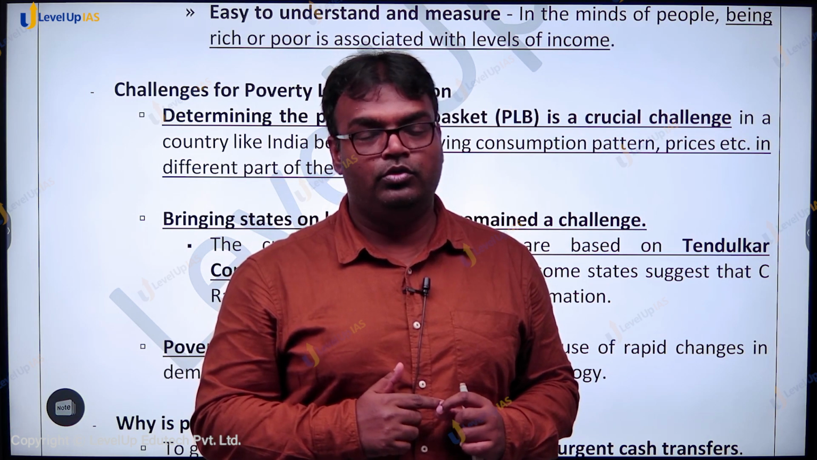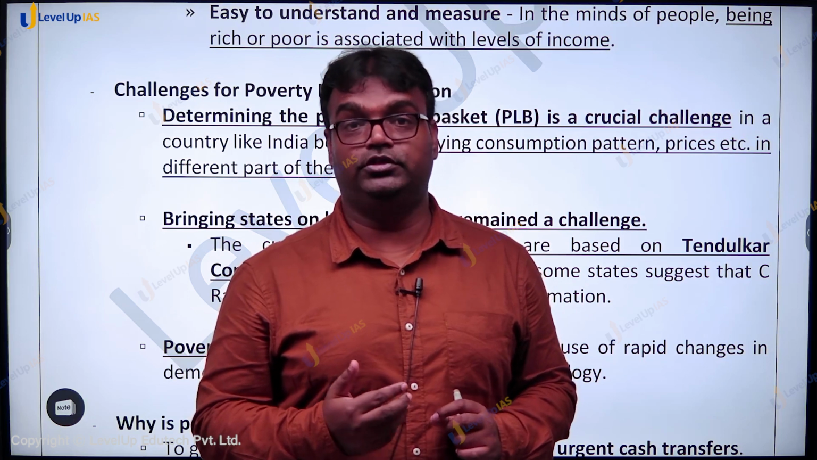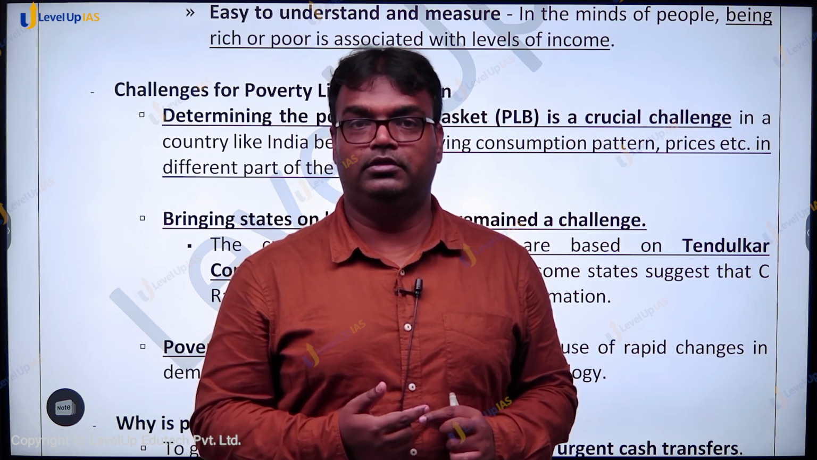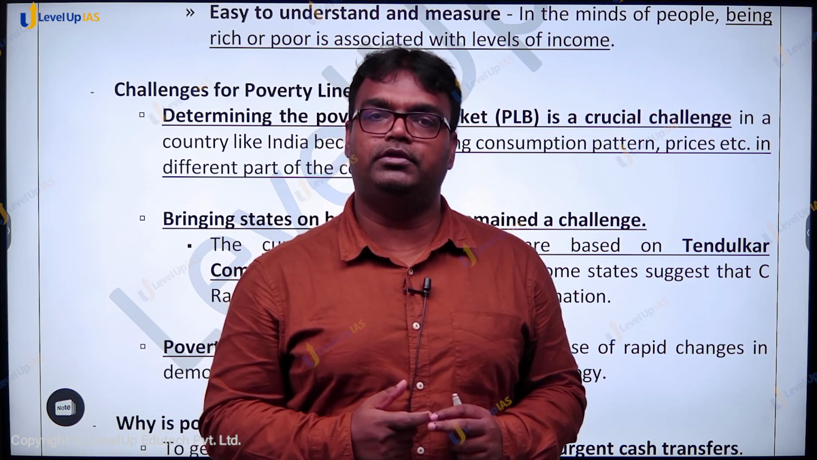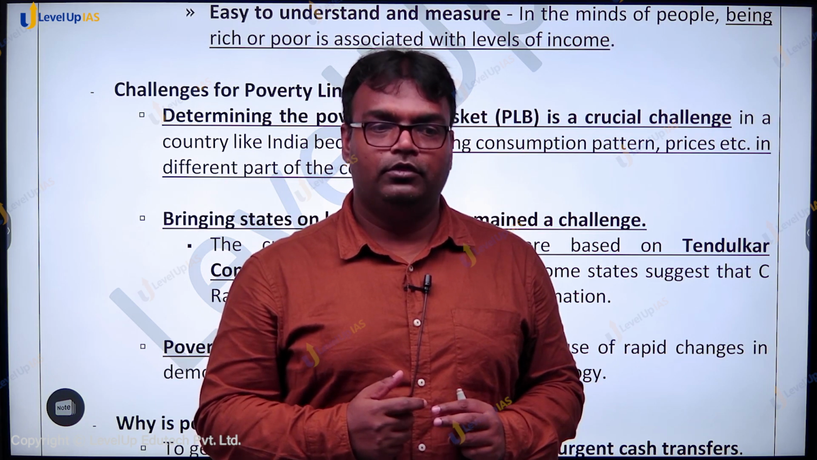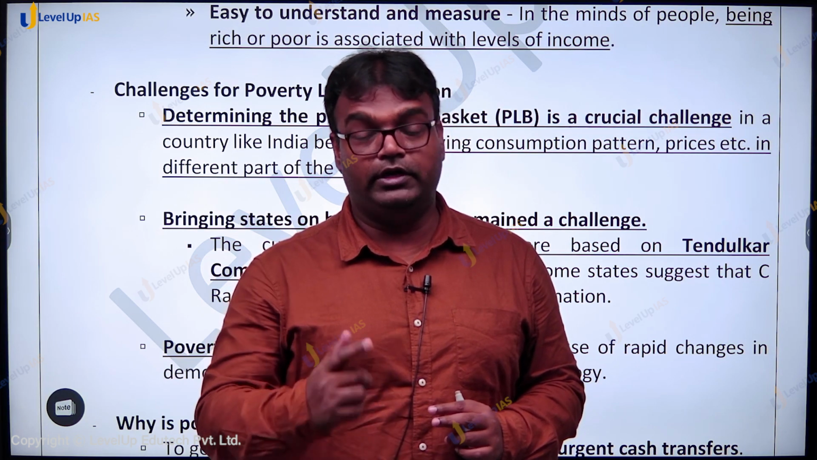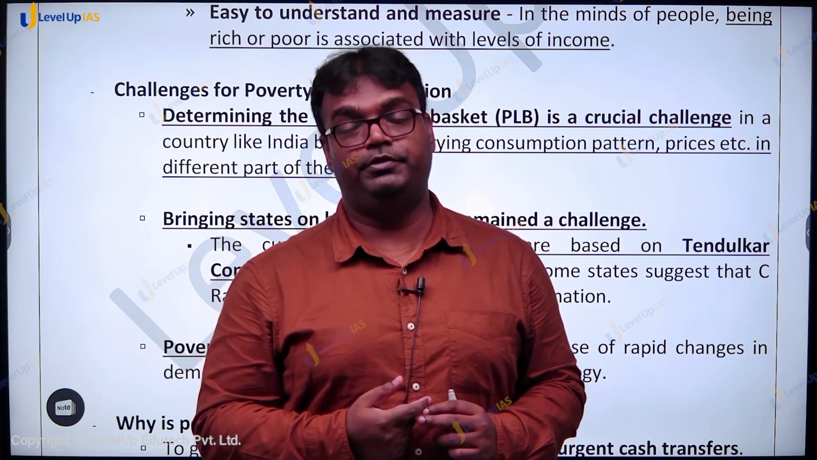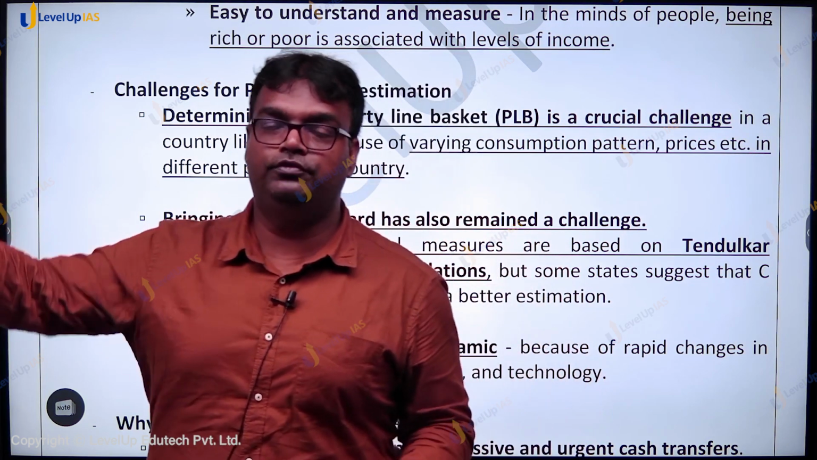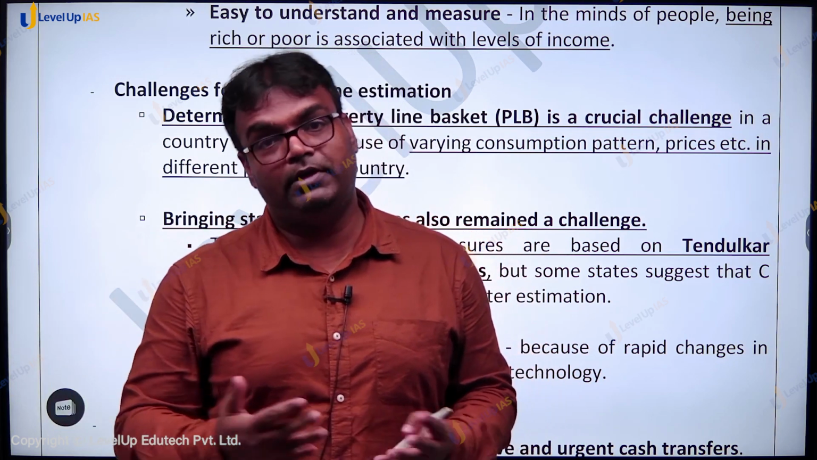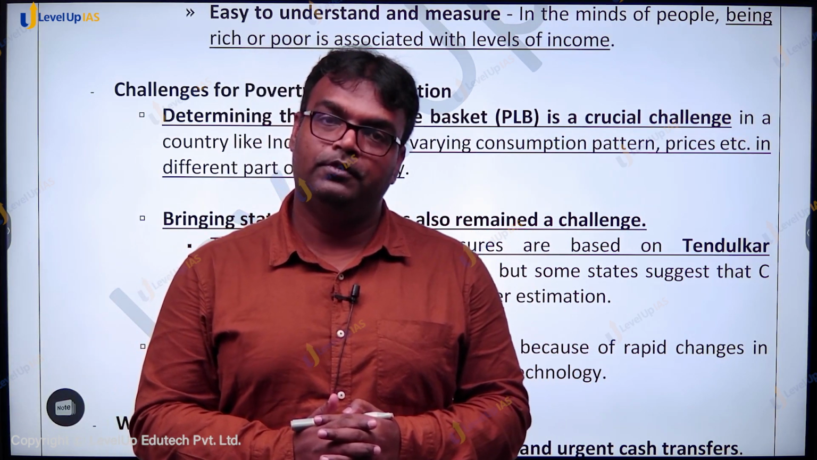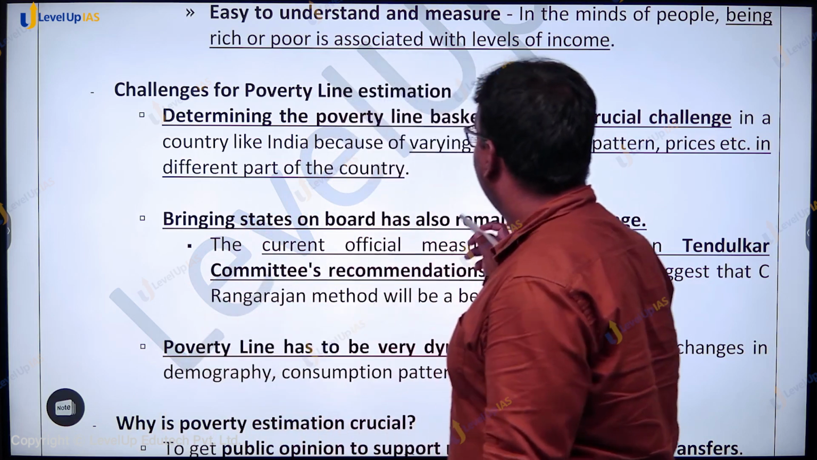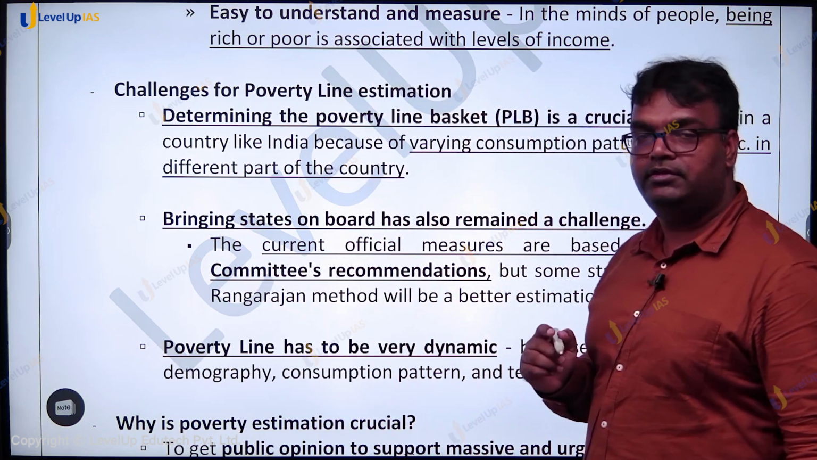Why was it criticized? 32 rupees per day per capita appeared to be a very low number, right? When the Rangarajan committee increased that number, the government rejected it because it increased the number of people living under poverty by around 10 crores. So what is the poverty line basket?